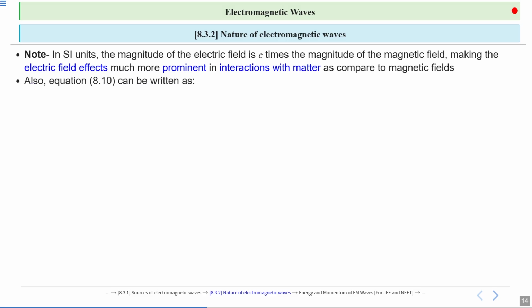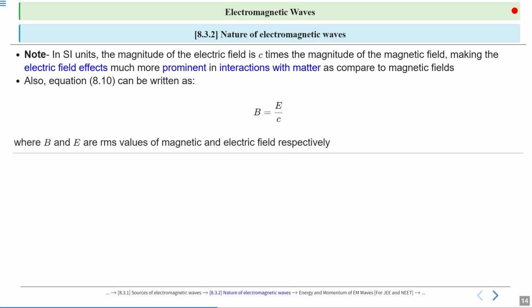Also, equation 8.10 can be written as B equal to E by C. Okay, so those were the amplitudes, but B equal to E by C, this is not the amplitude, where B and E are the RMS values. Now we have seen in alternating current also, along with the sine argument there is a constant term, that is the maximum value or amplitude. Okay, so there is an RMS value also. So B and E are the RMS values.